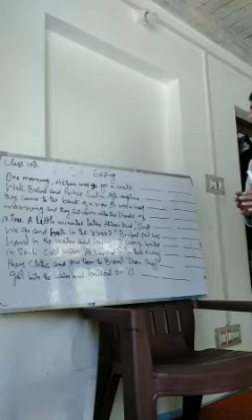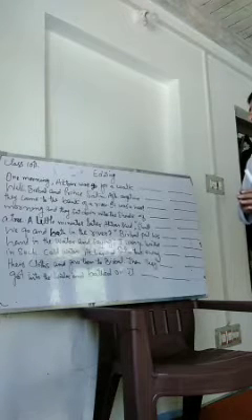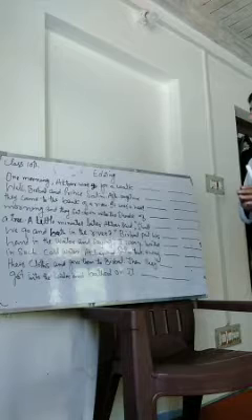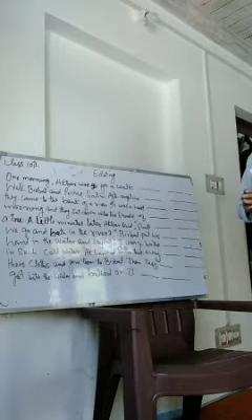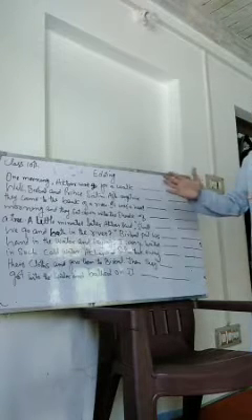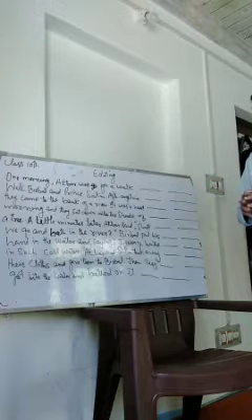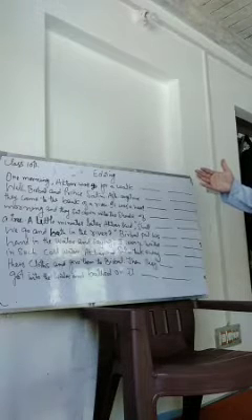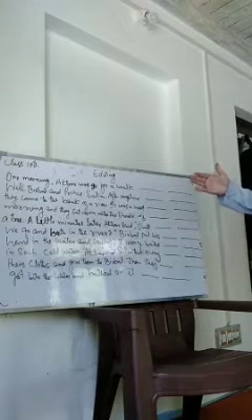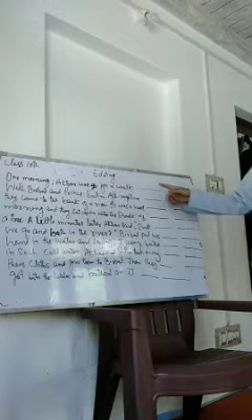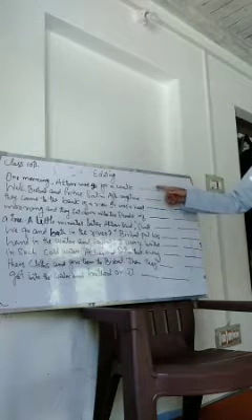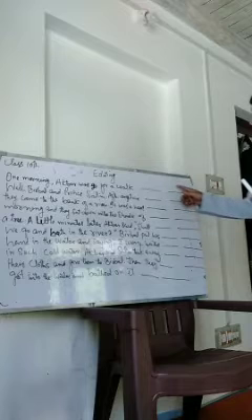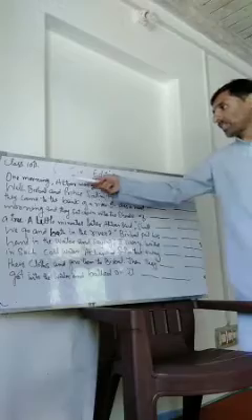As you know now, editing means correcting. I want to remind you the important points. First you have to read the passage carefully. Then you must know what the passage is about. There will be one error in each line. And the last point is, dear students, after each line there are two blanks. In the first blank you have to write the incorrect word, and in the second blank you have to write its correct word. First let us read the passage.